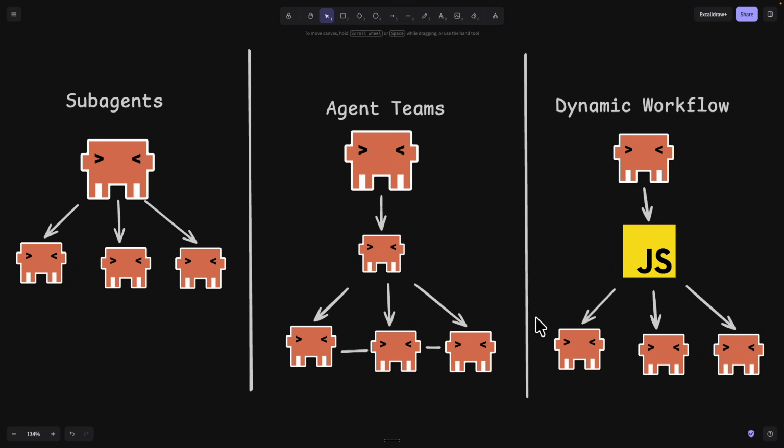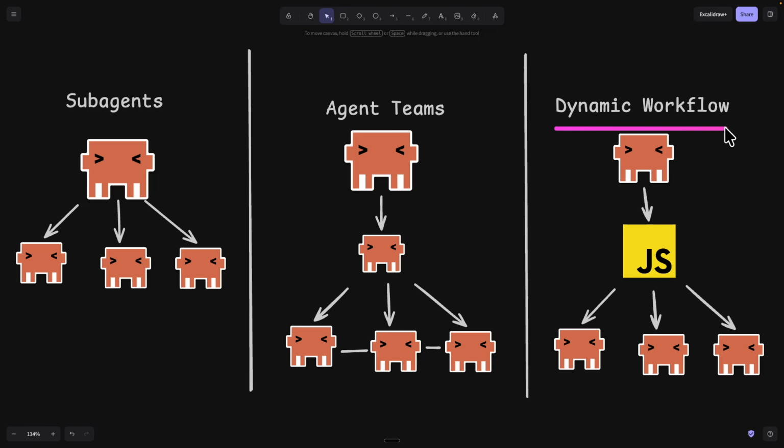Now, at this point, you might be wondering, how are sub-agents, agent teams, and dynamic workflows different? For sub-agents, it's just parent to child. You have a prompt, you give it to the orchestrator, it spins up different sessions or sub-agents, executes it, and done. An agent team, however, has an orchestrator create an agent team manager that spins up different sub-agents. But the difference is that these sub-agents can communicate with each other and work simultaneously together. For example, you can have a builder, a QA, or a reviewer, all working in the same project, but also communicating on exactly what they worked on so that there are no change conflicts.